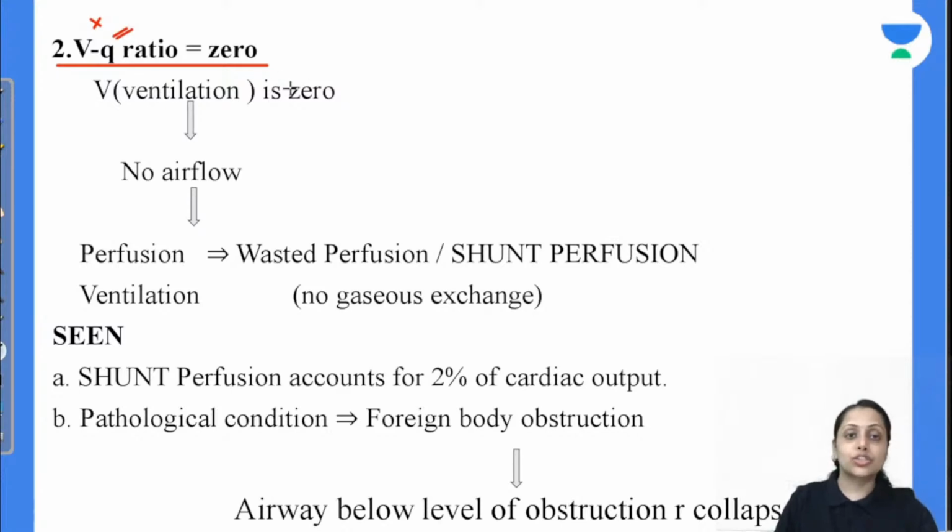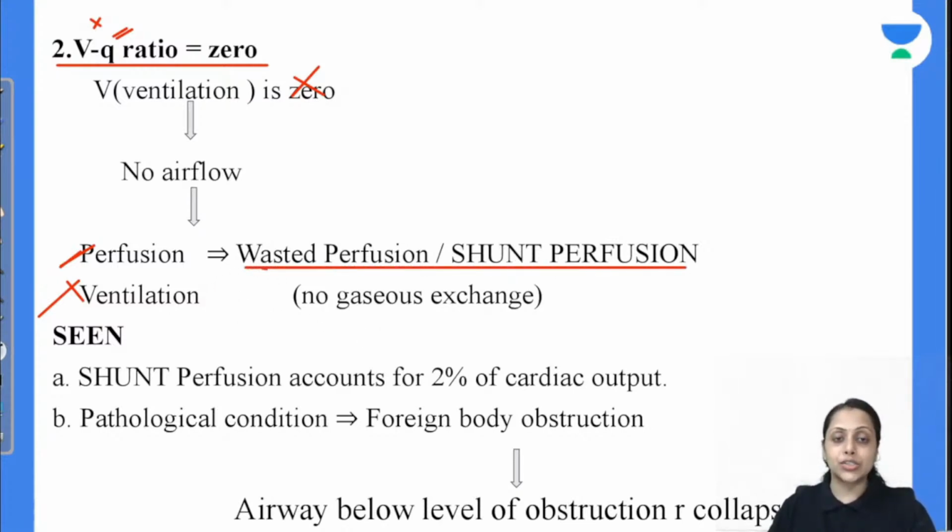ठीक है, तो इस सिचुएशन में क्या होगा? Ventilation is not there but there is perfusion. Perfusion is there but there is no ventilation. So ये perfusion क्या हो जाएगा? Waste हो जाएगा. So we can say this perfusion is wasted perfusion or shunted perfusion. Means यहाँ पे भी कोई gaseous exchange नहीं होगा क्योंकि ventilation ही नहीं है.